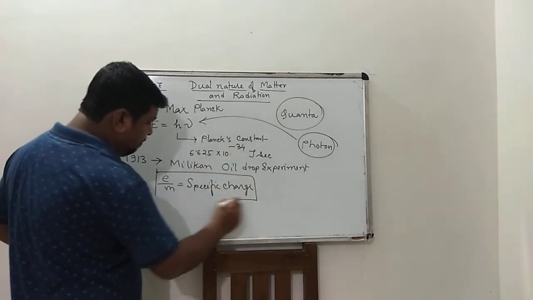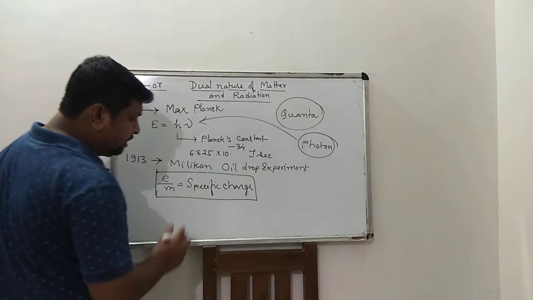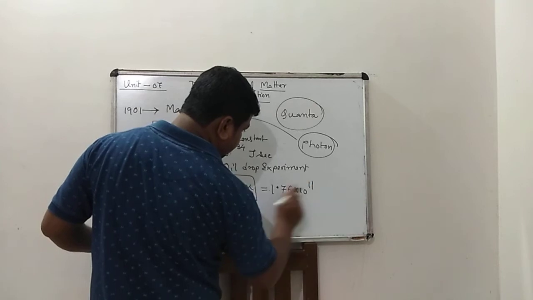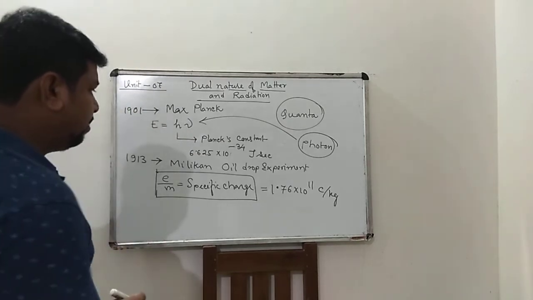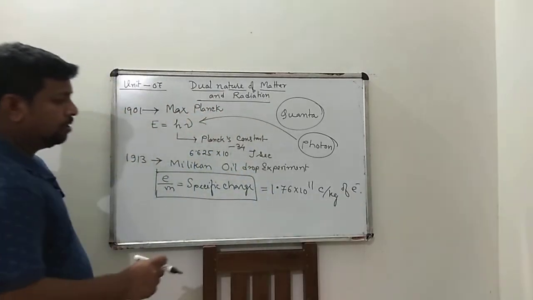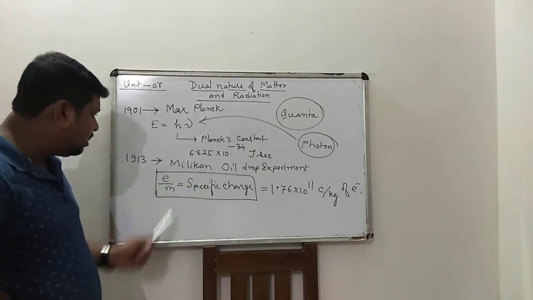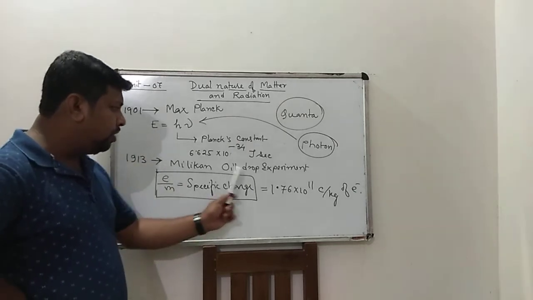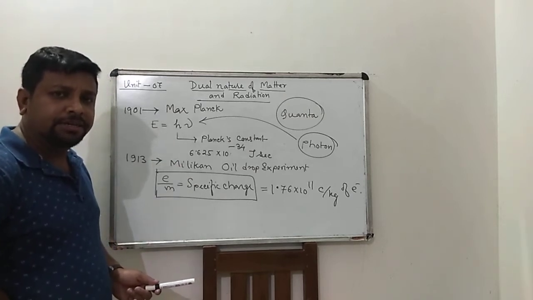It is the ratio of the magnitude of charge and mass of the electron, equal to 1.76 into 10 to the power 11 coulomb per kg. Millikan, in 1913, in his famous oil drop experiment determined the charge of the electron.